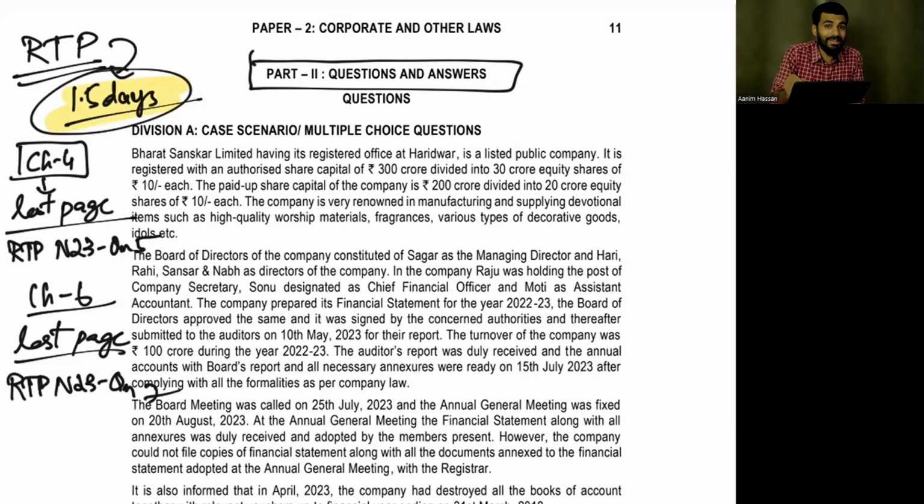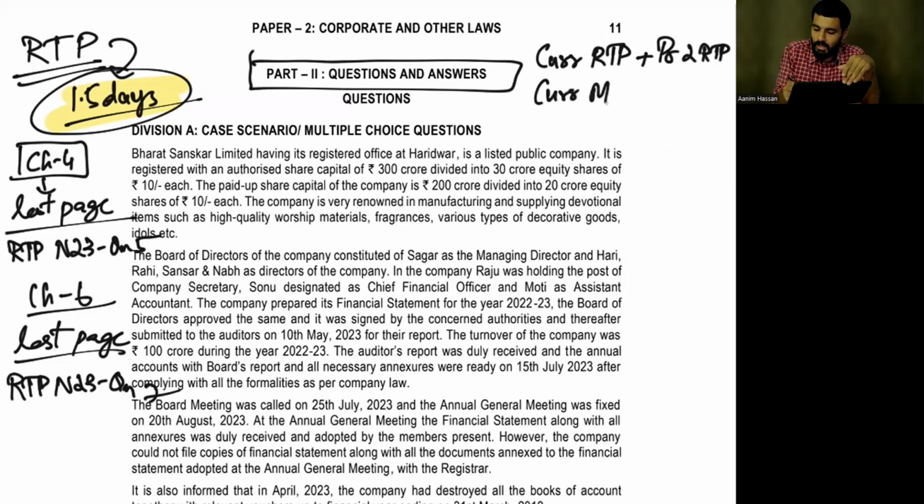And there is one more thing, which is even more important. Current RTP plus previous two RTPs, current MTP plus previous two MTPs, plus previous three question papers.